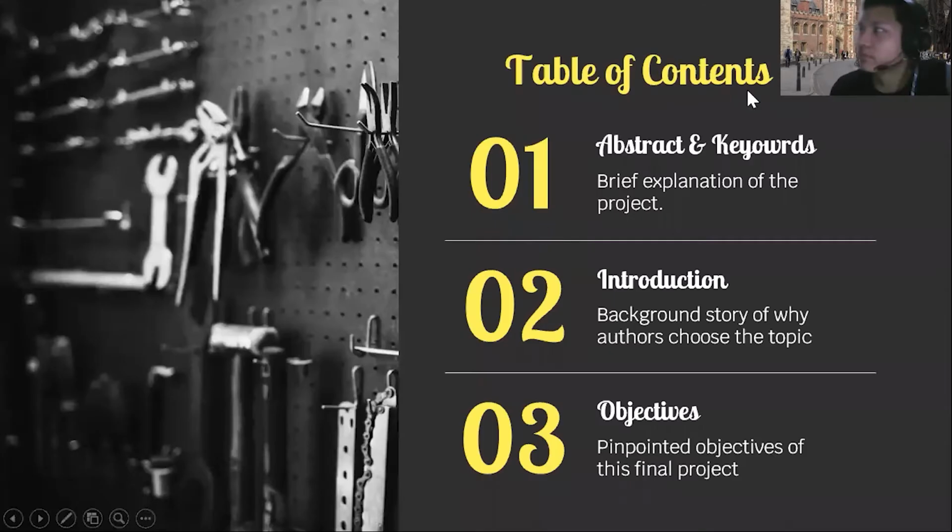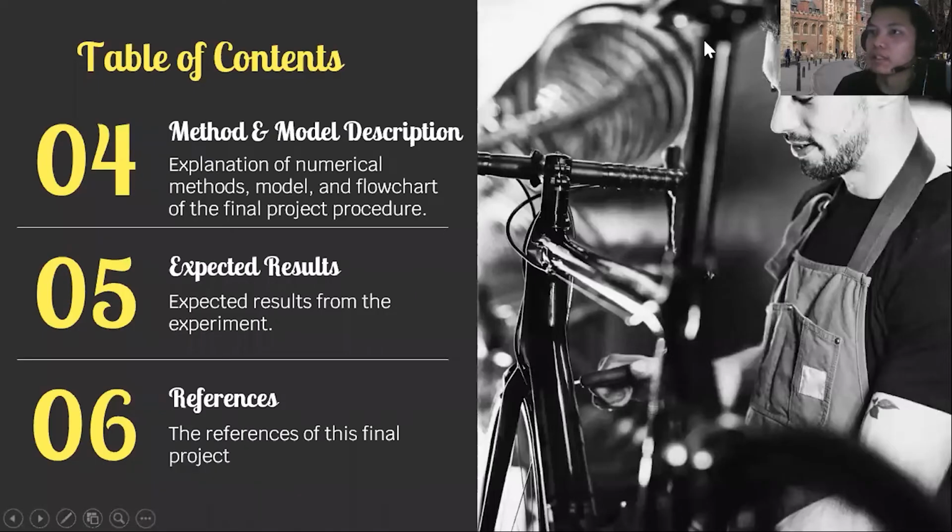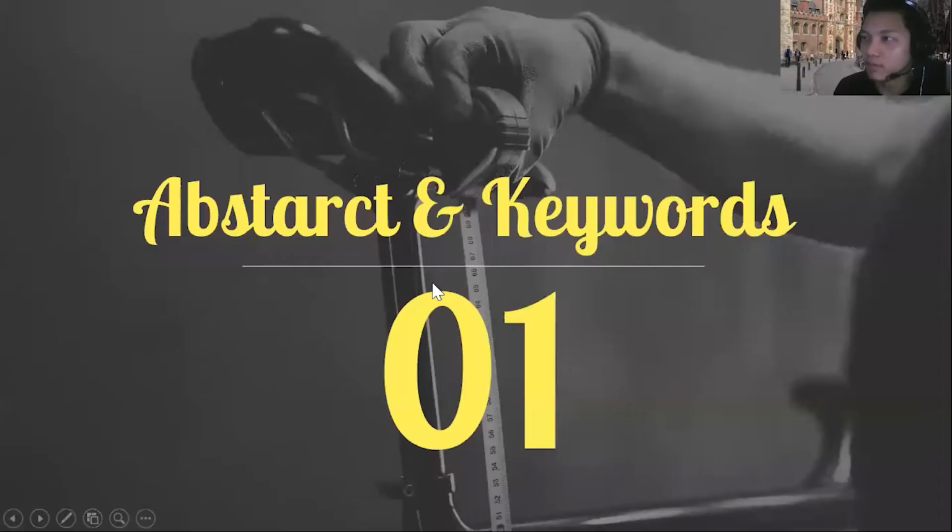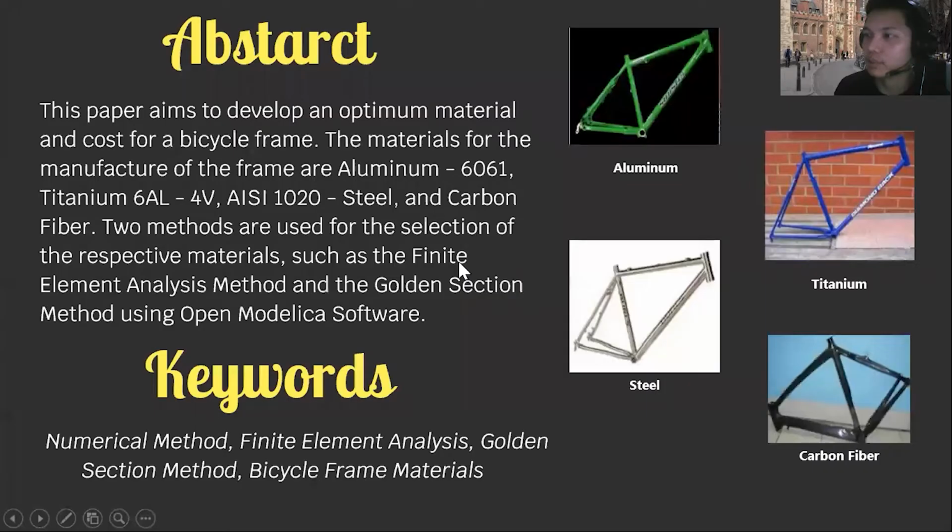The first thing that we need to talk about is the table of contents of this final project synopsis. The first one is the abstract and the keywords. The second one is introduction. The third one is the objectives. The fourth one would be method and model description. And then expected result. And the last thing, of course, the references.